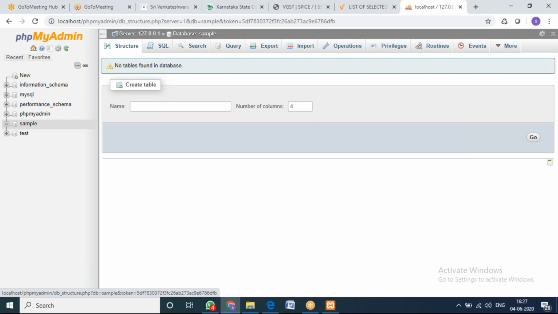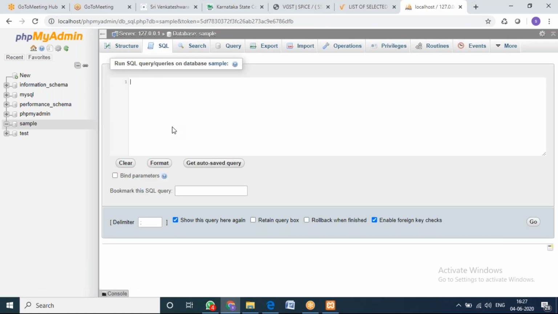Okay. So now you are in your database called sample. Then go to SQL. Now I need to create a table. Create table followed by the table name. I'll create, like, student. So I want to create a table called student with some parameters.